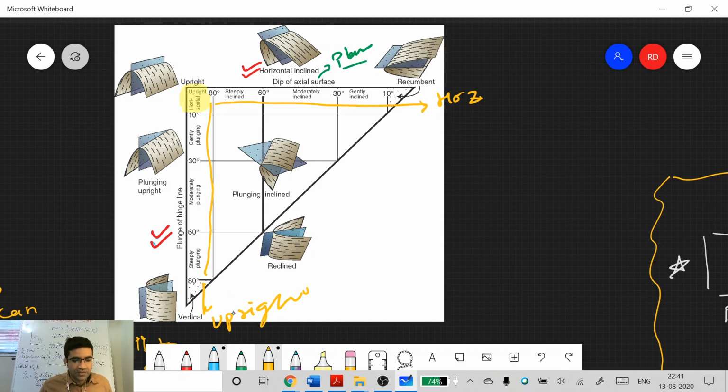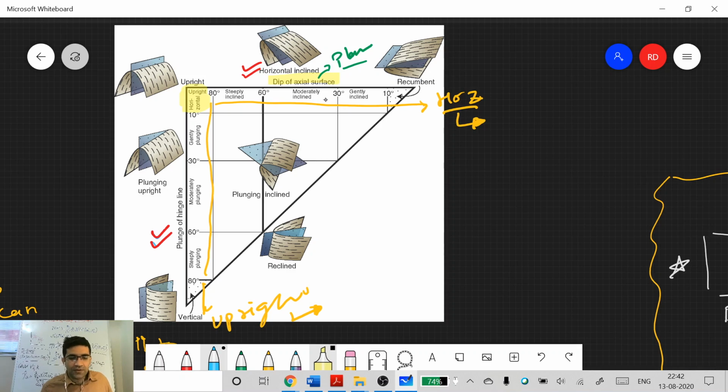So to define an upright fold, how do we define an upright fold? What is the definition of upright fold, based on what we have here? Usually we won't say exactly 90 degrees. We have a slight range, 80 to 90 degrees we'll say. Okay. Or 60 to 80, all these things. So first of all, before going into that, the first thing you look at is the dip of the axial surface, this thing right here.